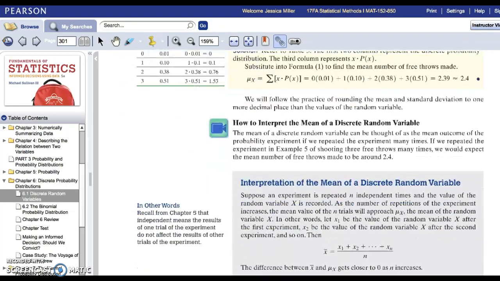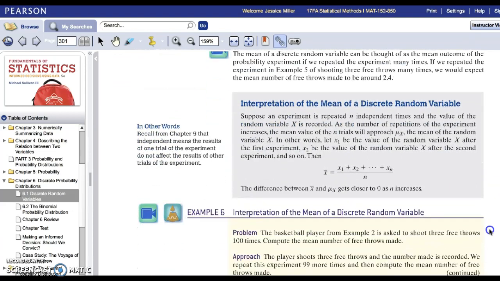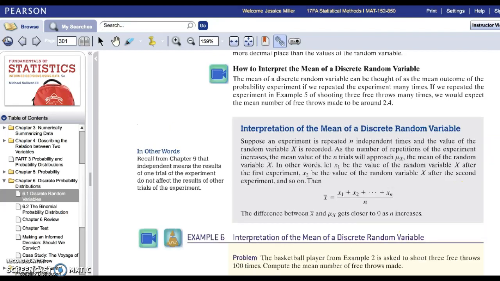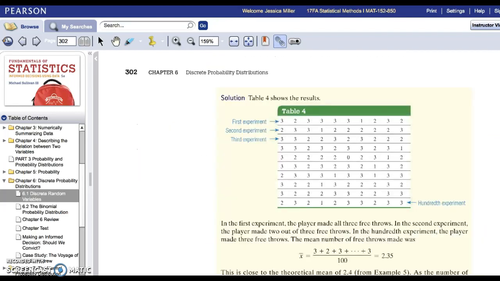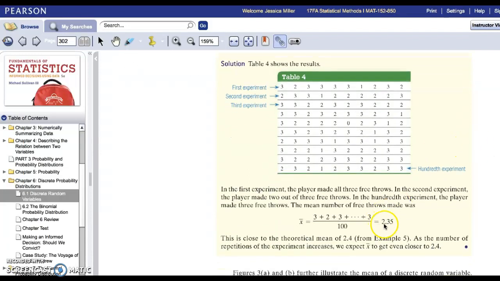Your textbook explains this in another example where it looks at 100 values for free throw shots. So they give you another X bar, this time one that's closer to our theoretical mean.